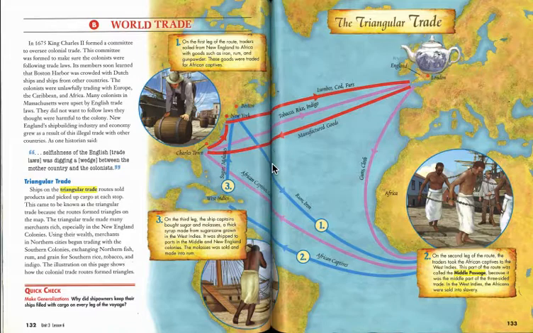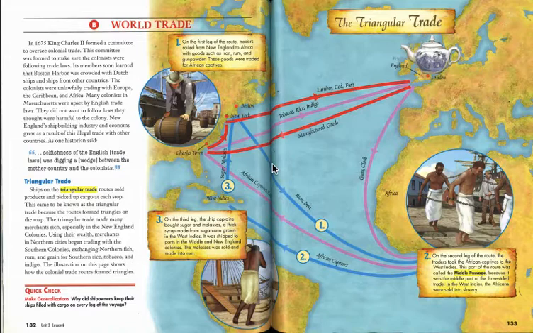colonists. Triangular trade. Ships on the triangular trade routes sold products and picked up cargo at each stop. This came to be known as the triangular trade because the routes formed triangles on the map. The triangular trade made many merchants rich, especially in the New England colonies.